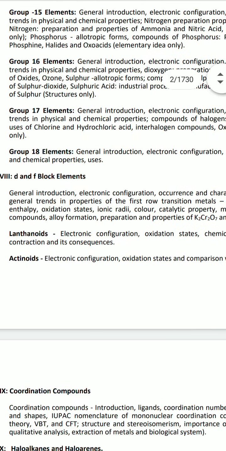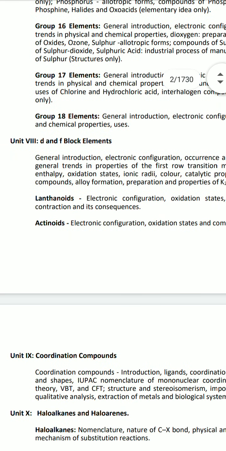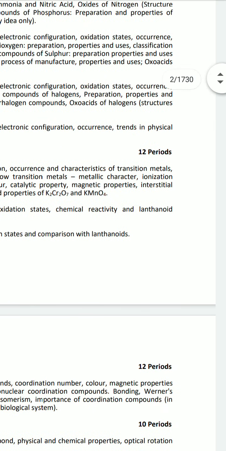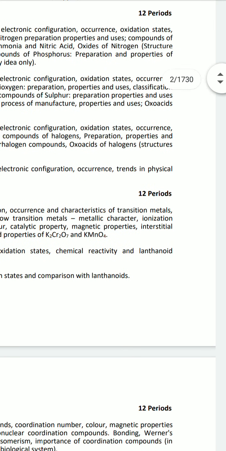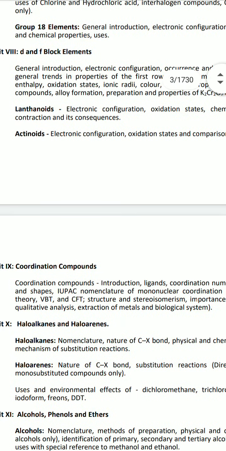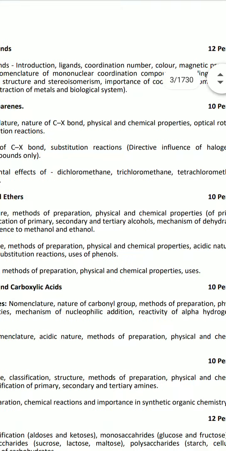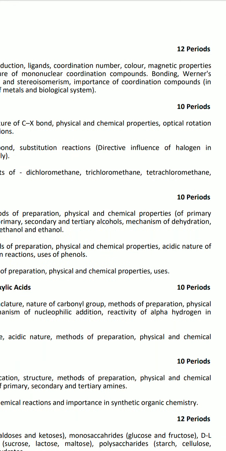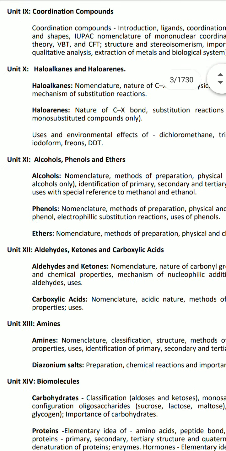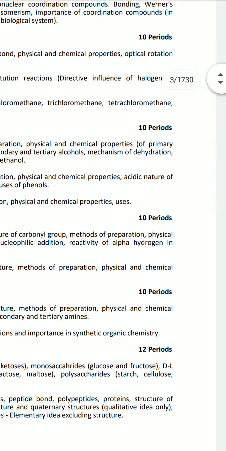12 periods. And after that, D and F block elements, that is transition elements, and 3d series for standard 12, and 12 periods are required for D and F block elements. Next is coordination compounds, that is chapter number 9, CFT and VBT, 12 periods are required. Haloalkanes and haloarenes, chapter number 10, that is aliphatic and aromatics, 10 periods are required.